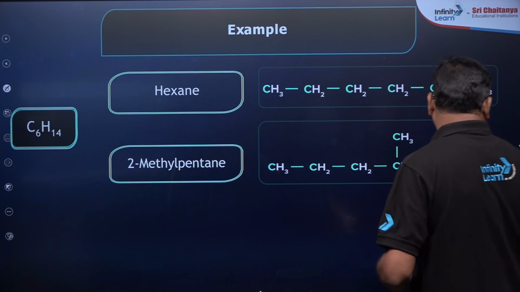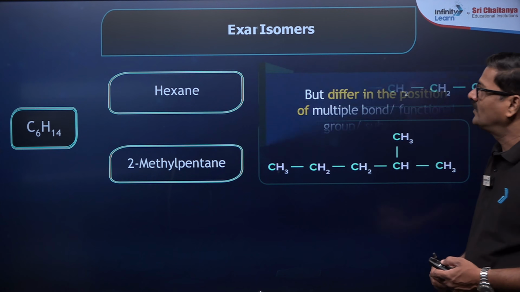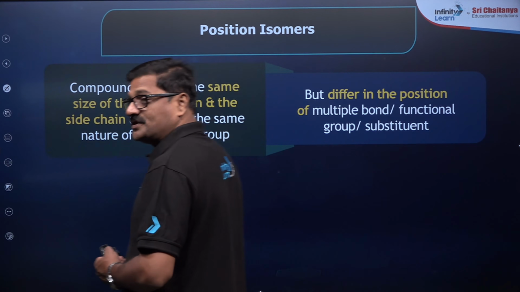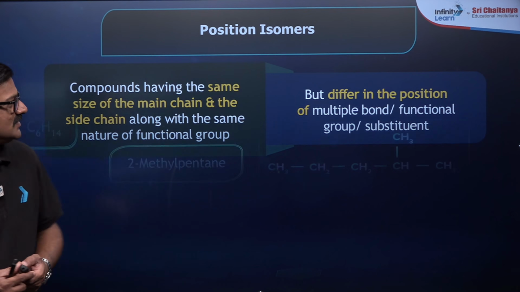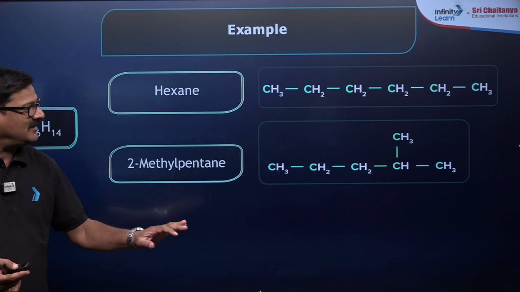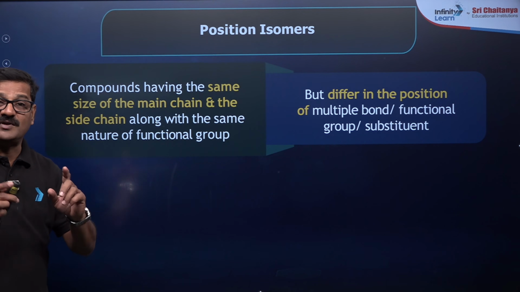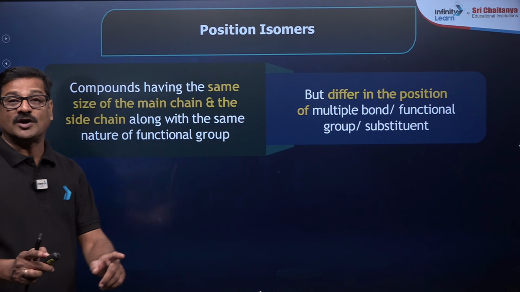Now bachcho, moving ahead, one more example beta. Position isomerism. So this is about the position isomerism. Compounds having the same molecular formula, same nature of bonding, same carbon chain.